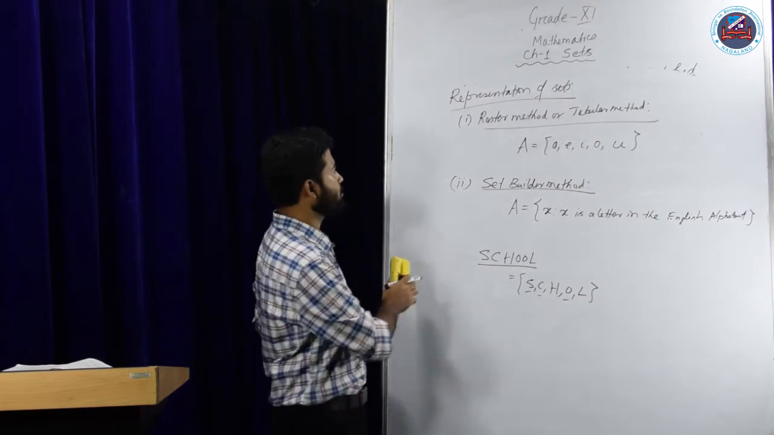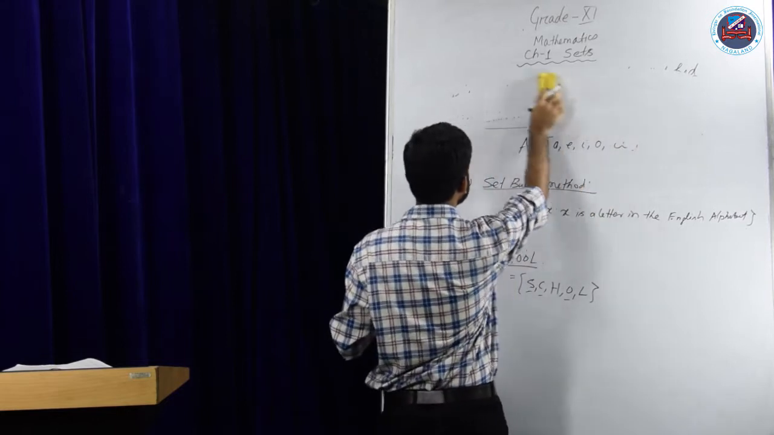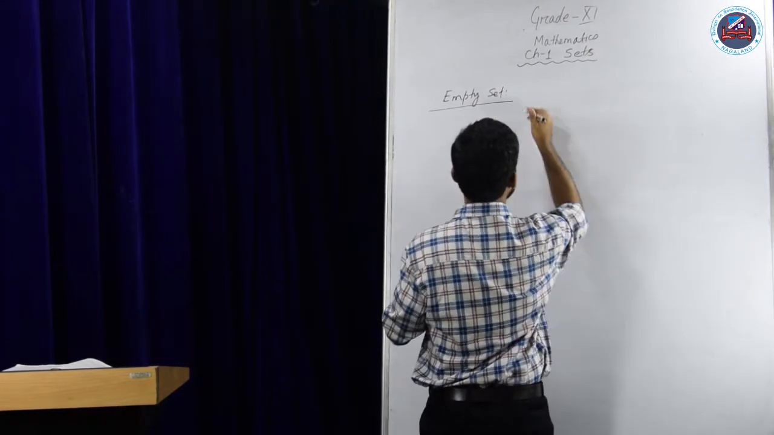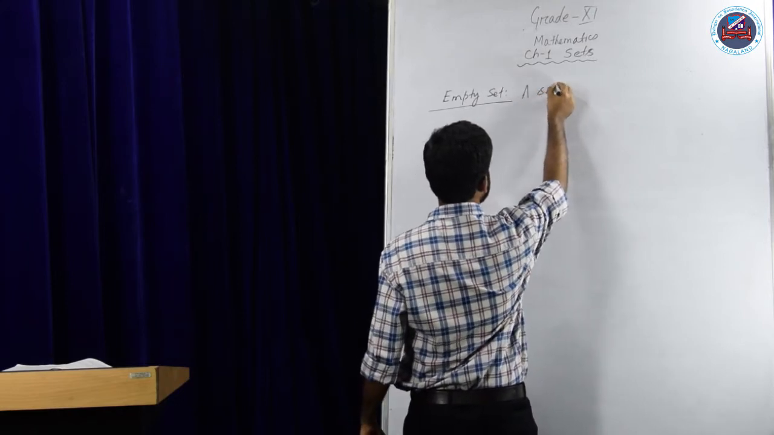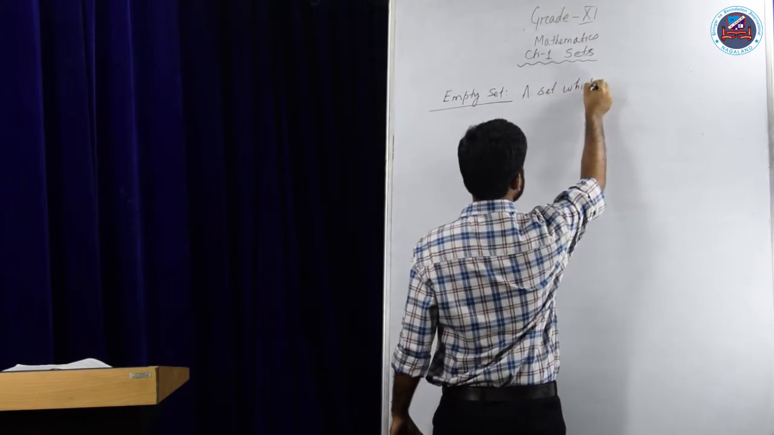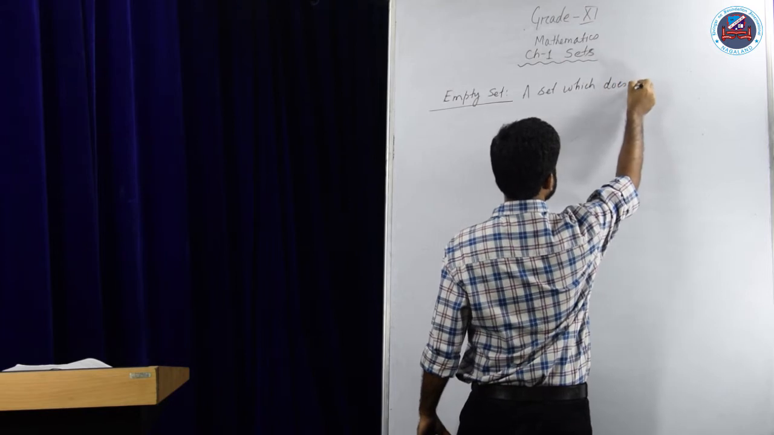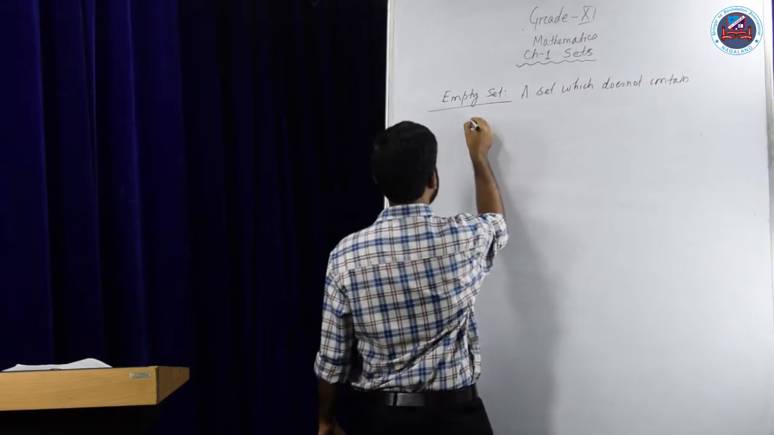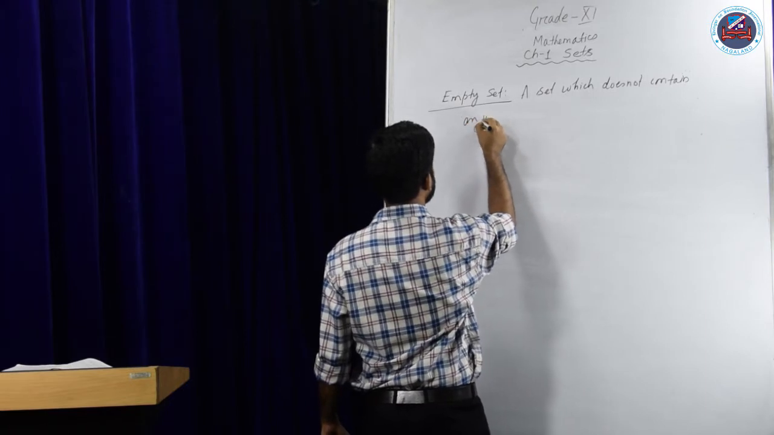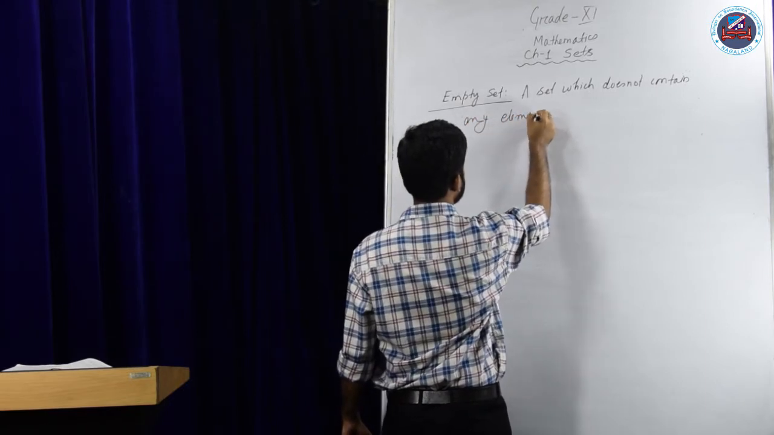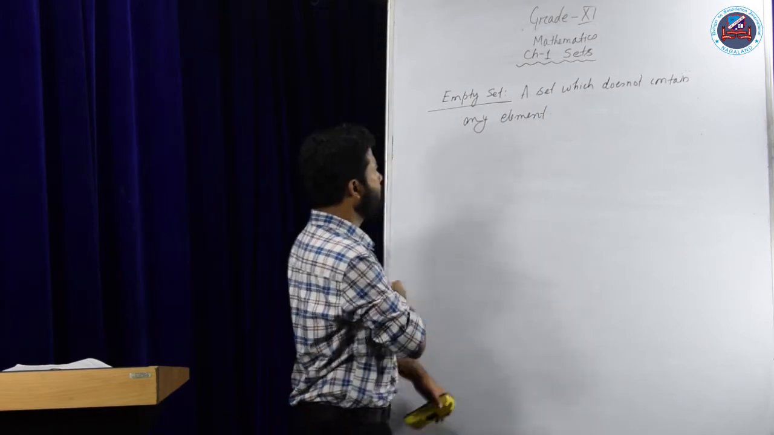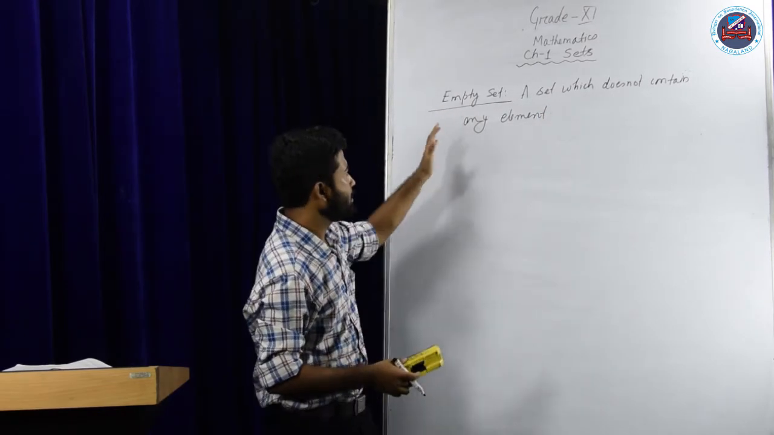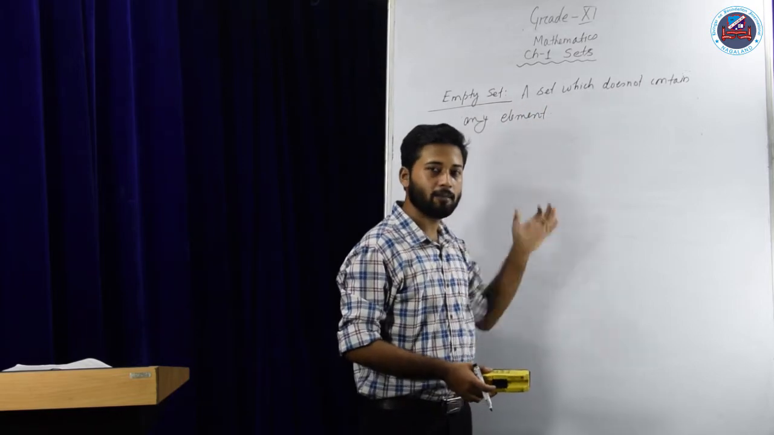So let us proceed to the empty set. What is an empty set? A set which does not contain any element. So empty means nothing is there. So a set which does not contain any element is called an empty set.